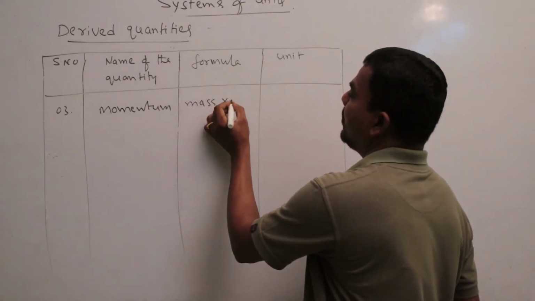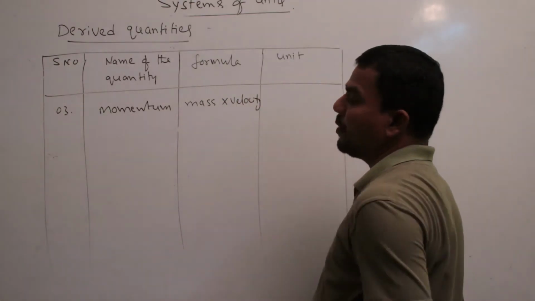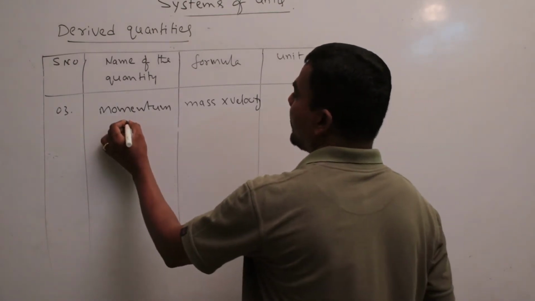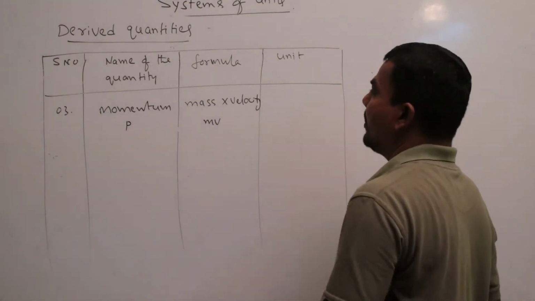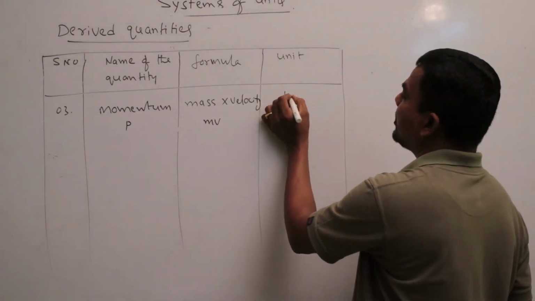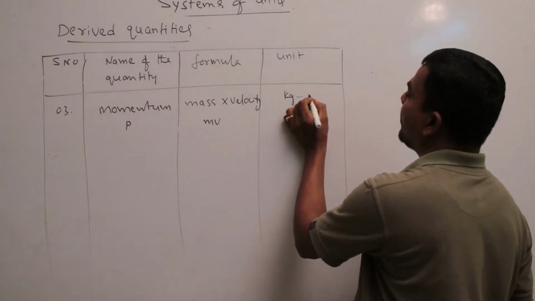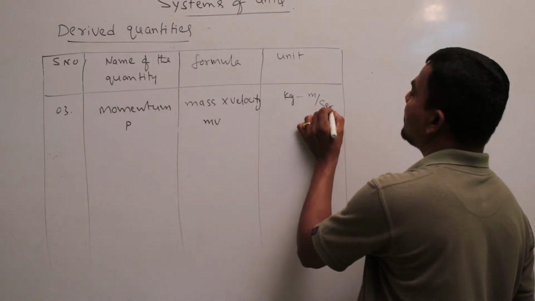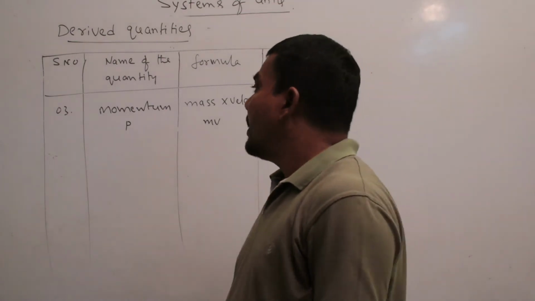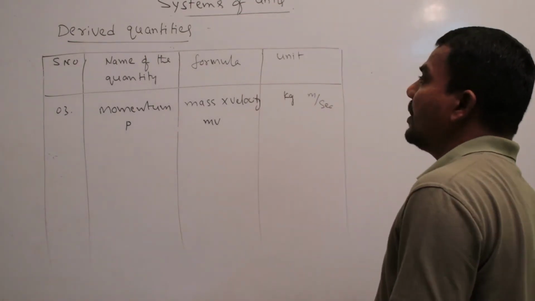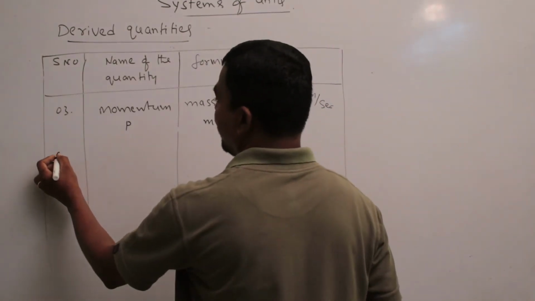So momentum P equals mv. The unit of mass is kilogram and the unit of velocity is meter by second. So kg meter by second is the unit of momentum in the SI system.